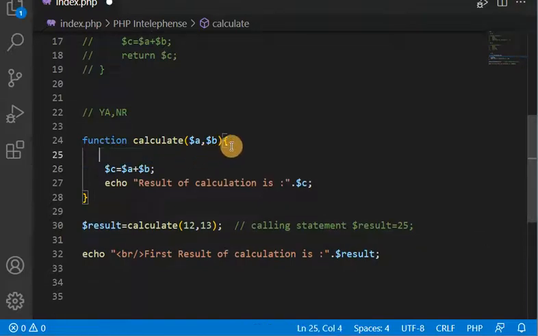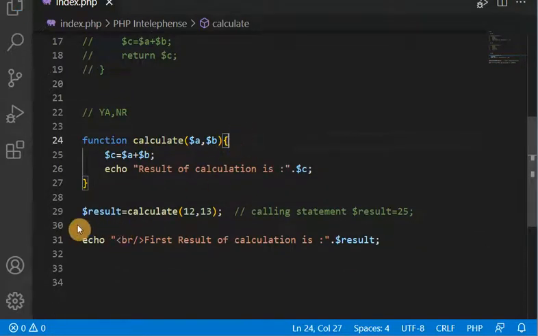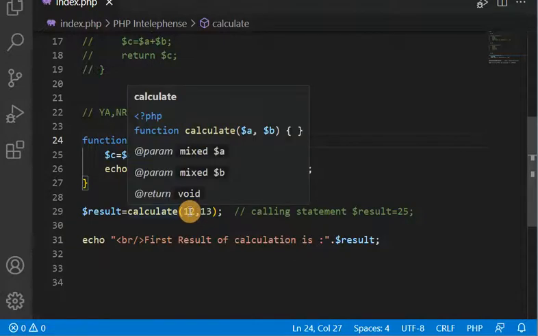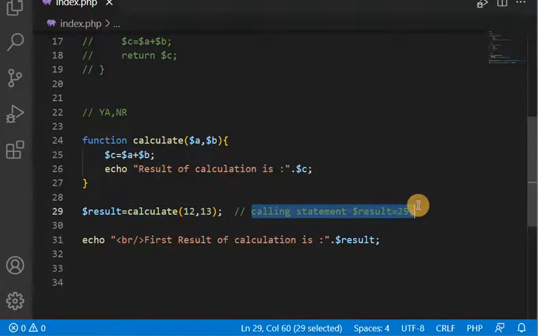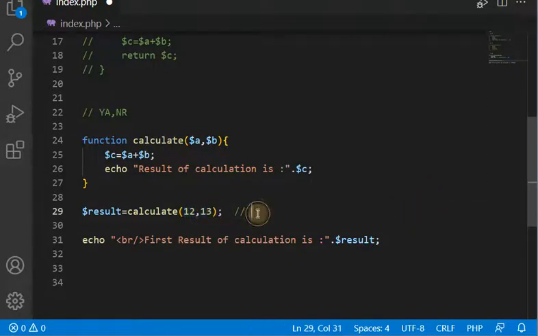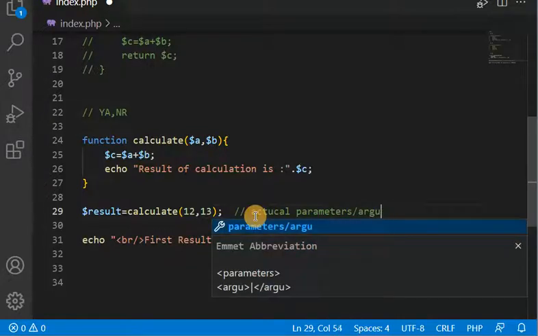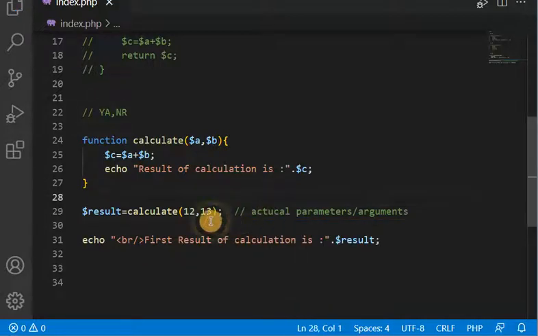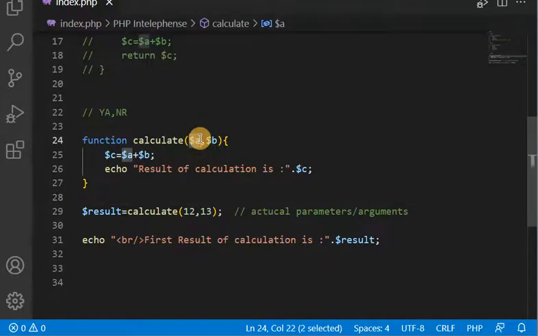So here you can see, in line number 29 we are passing 12 and 13 as arguments to this function. So these are the actual parameters, or arguments, you can say. When we pass 12 and 13, the value of A becomes 12 and the value of B becomes 13. In this way, it will show you the result as 25.